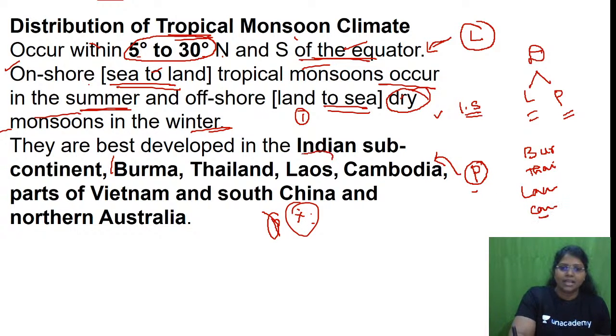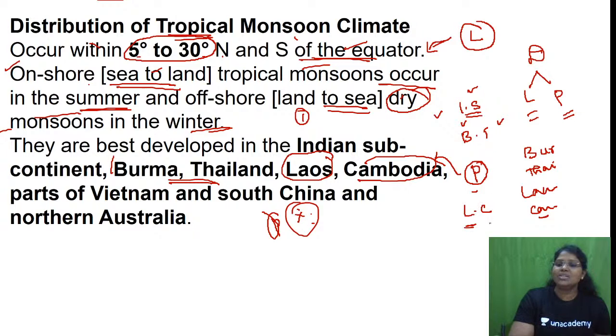BT. ISBT, Indian subcontinent, Burma, Thailand. LC. What is this LC? Laos and Cambodia. Finally, parts of Vietnam, PV. SC, South China. NA, Northern Australia.